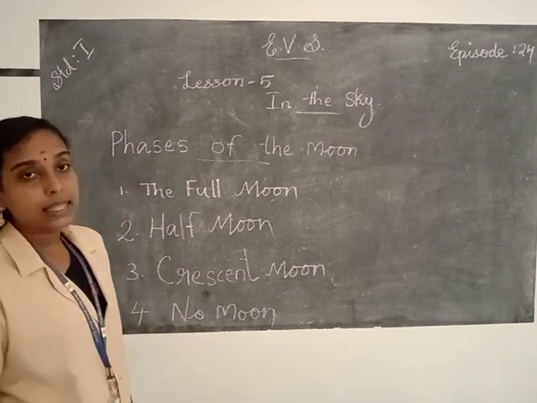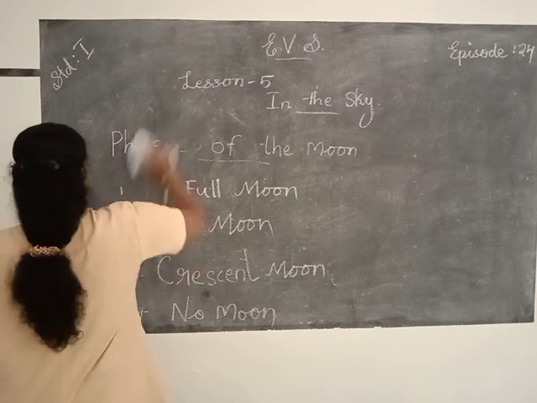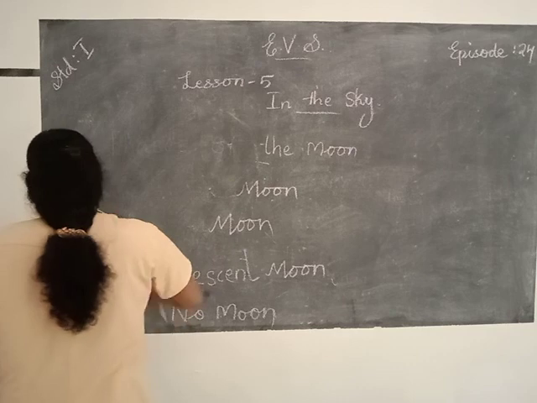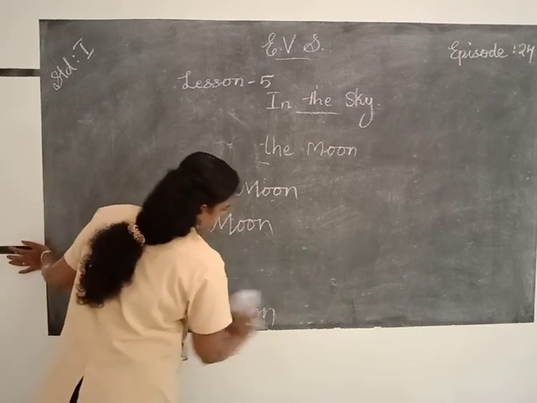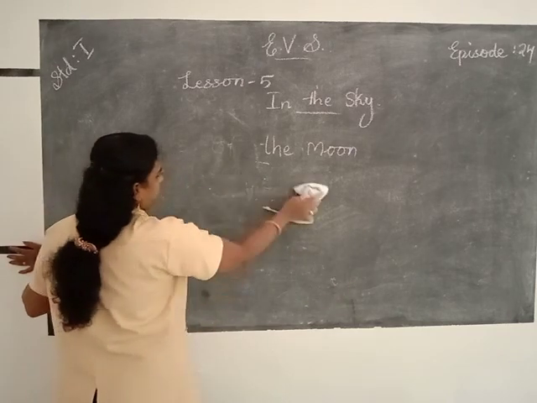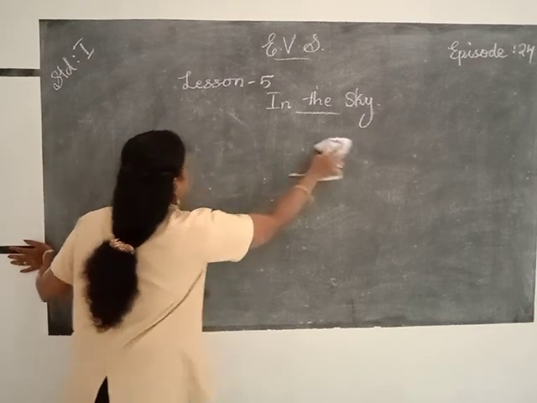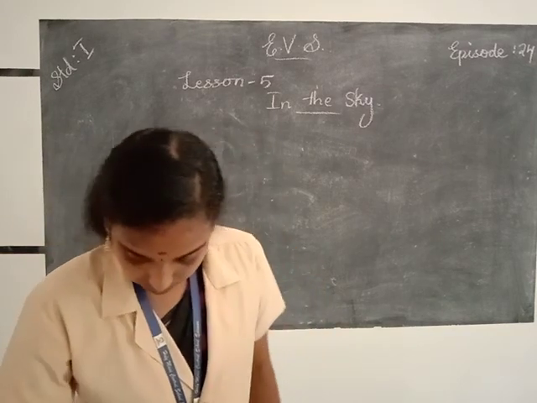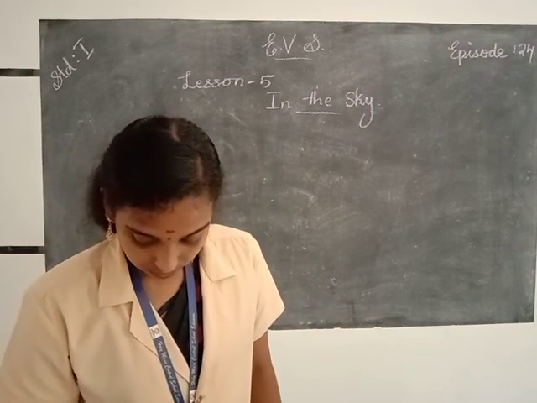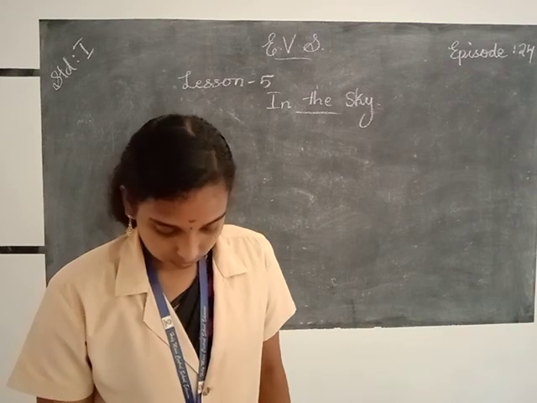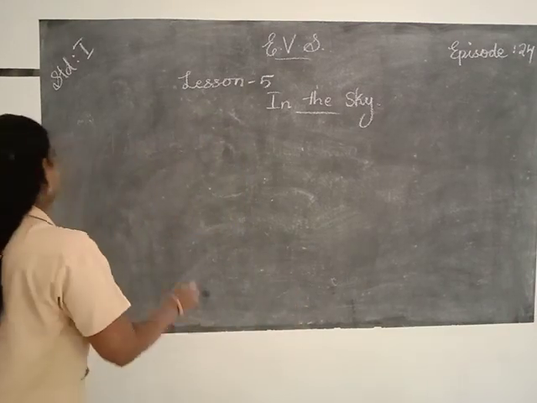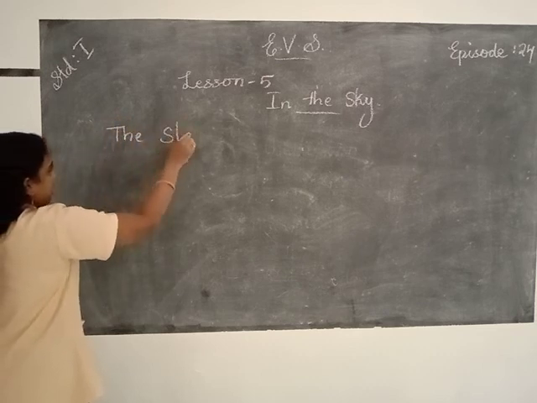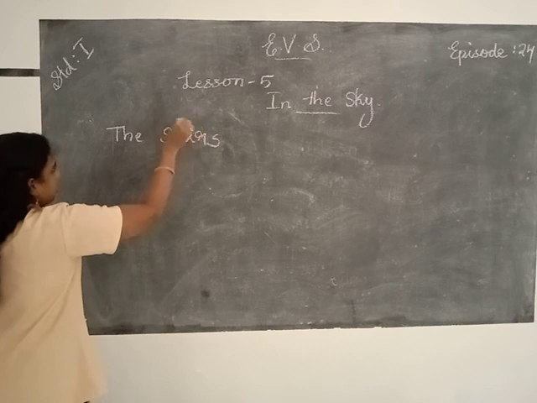Then the next one, the stars. S-T-A-R-S, the stars.